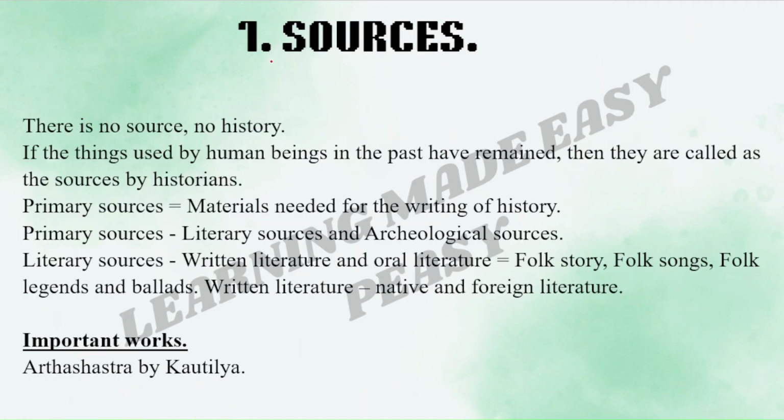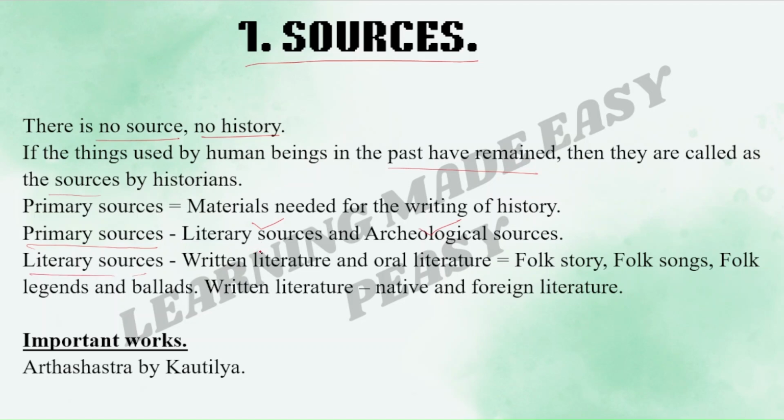The first lesson in this textbook is sources. If there is no source, then there is no history. If the things used by human beings in the past have remained, then they are called sources by historians. So sources is nothing but the past remains. Primary sources are the materials needed for the writing of history. Primary sources can be divided into two, that is literary sources and archaeological sources. Both are very important.